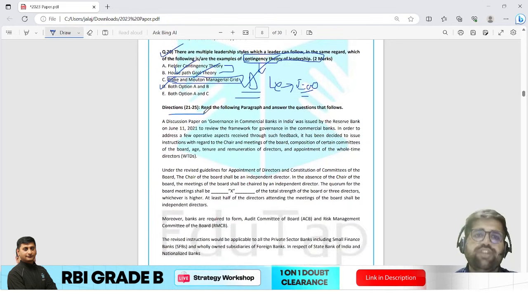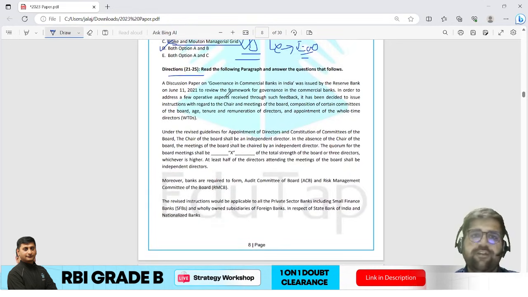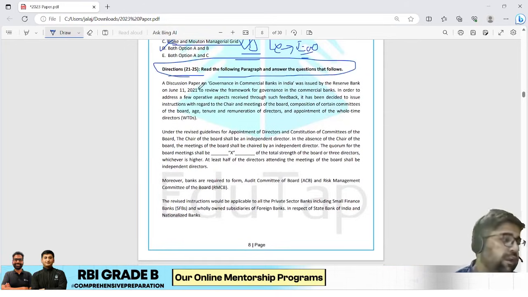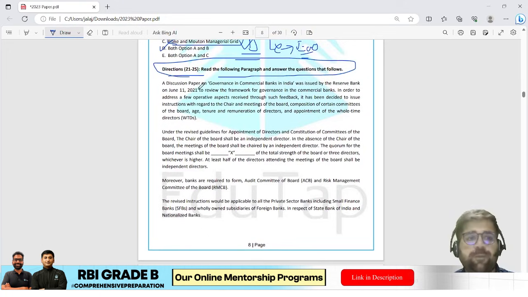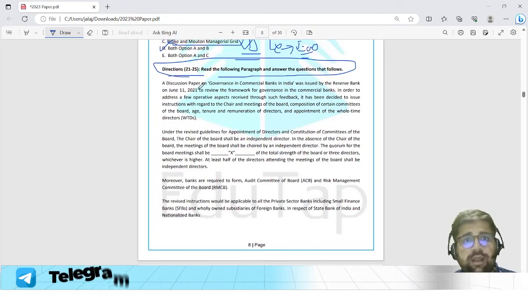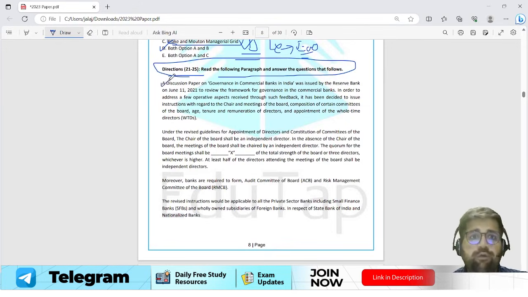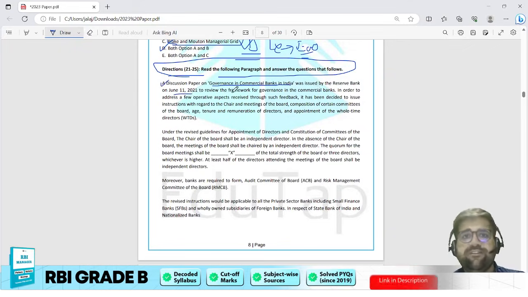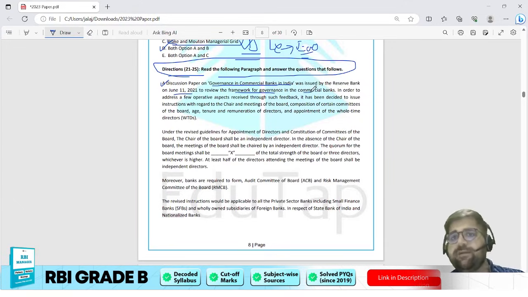Now I am coming to question number 21 to 25. Read the following paragraph and answer the questions that follow. Now, I am starting with this particular topic. A discussion paper, Governance in Commercial Banks in India, was issued by the Reserve Bank on June 11, 2021 to review the framework of governance in commercial banks.